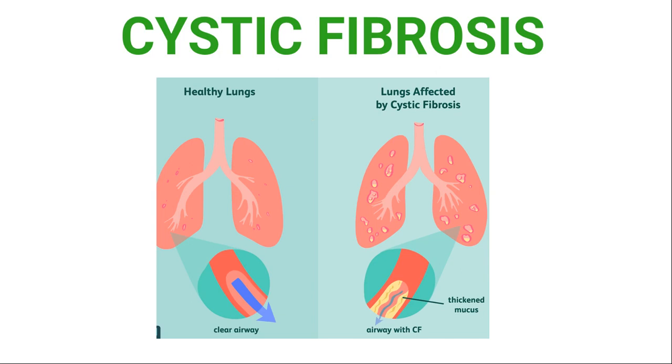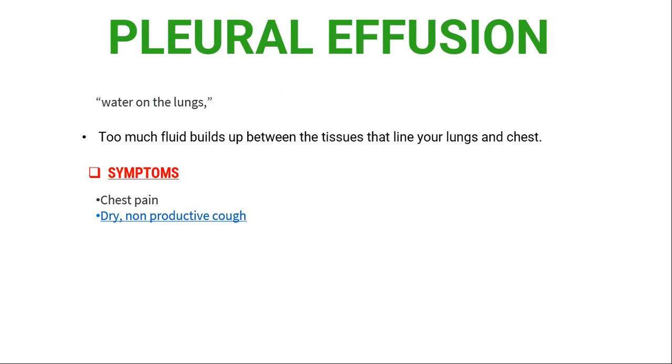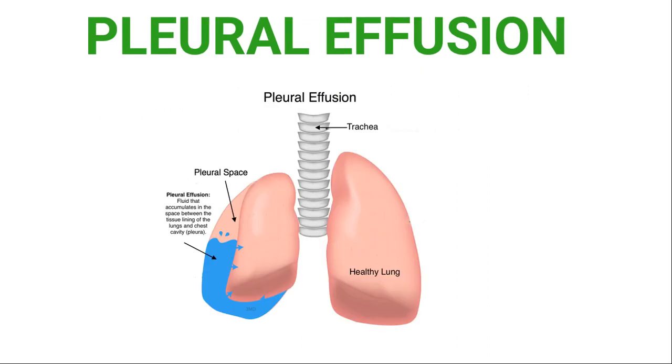And next, pleural effusion. Pleural effusion means water on the lungs. Too much fluid builds up between the tissue that lines your lungs and chest. Symptoms: chest pain, dry or non-productive cough. Why do they mention water here? Can anyone name the layer which covers the lungs? If you know, please comment in the comment section. Here you can see the diagram of pleural effusion.